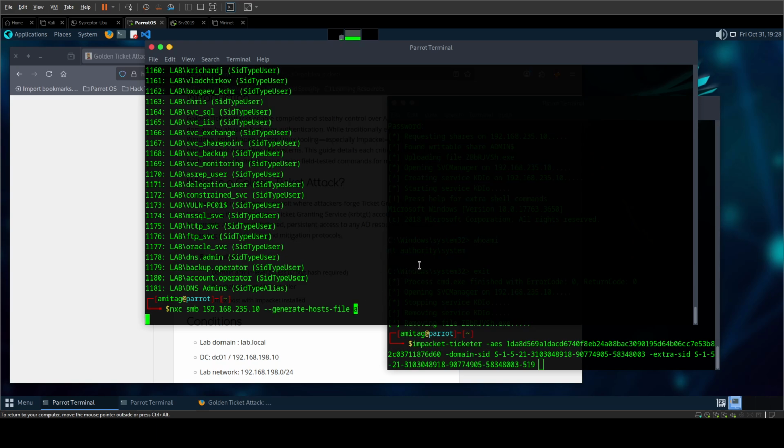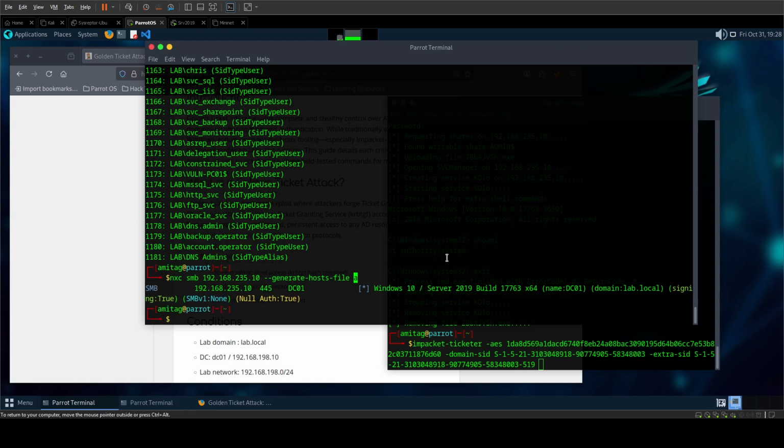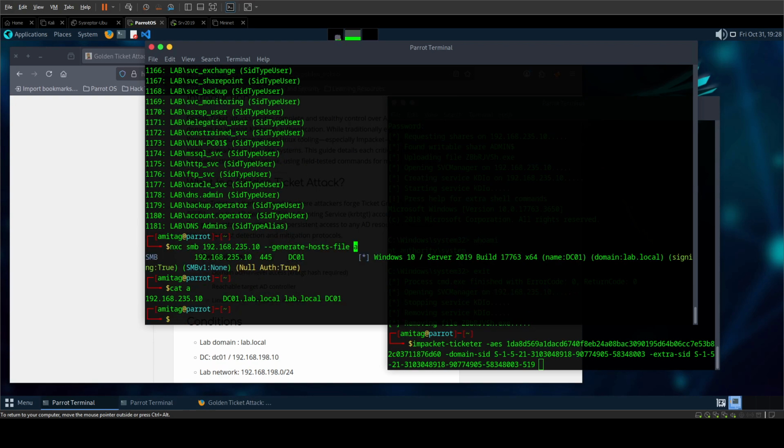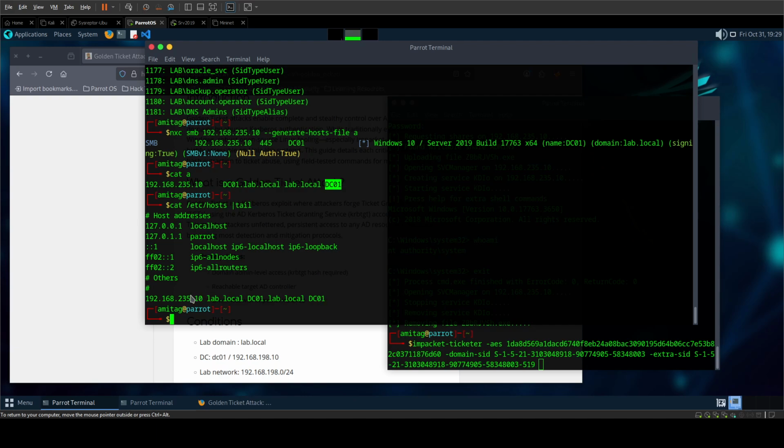This name doesn't matter. This will be the file name where the hosts file will be generated. And once you run this, you can see that it will generate a file which will have content like this. This is the IP address of my DC. This is my DC name. This is my Active Directory domain name, and this is my DC server host name, right? And then this I have added into my /etc/hosts. If we do a cat, we can see that I have added this in my hosts file.